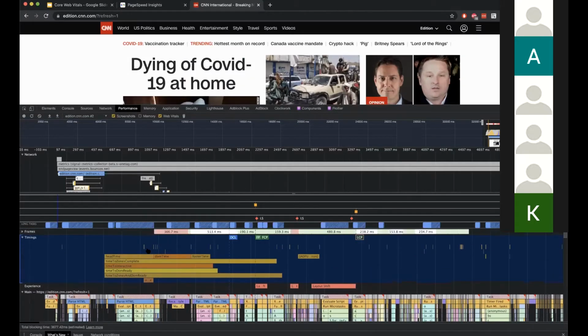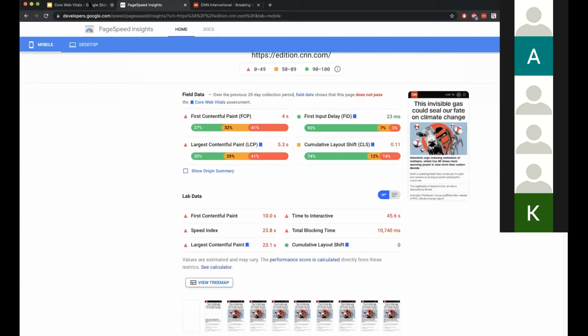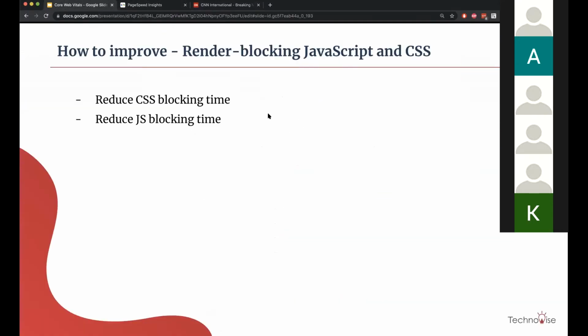So these are smaller chunks that the browser needed to actually load and run your JS and run your CSS. Before doing that, the browser does not render or load your page. That is why we have to make sure that our JS size is as small as possible, and our CSS size is as small as possible. That is the reason that we suggest to reduce the CSS and JS blocking time.